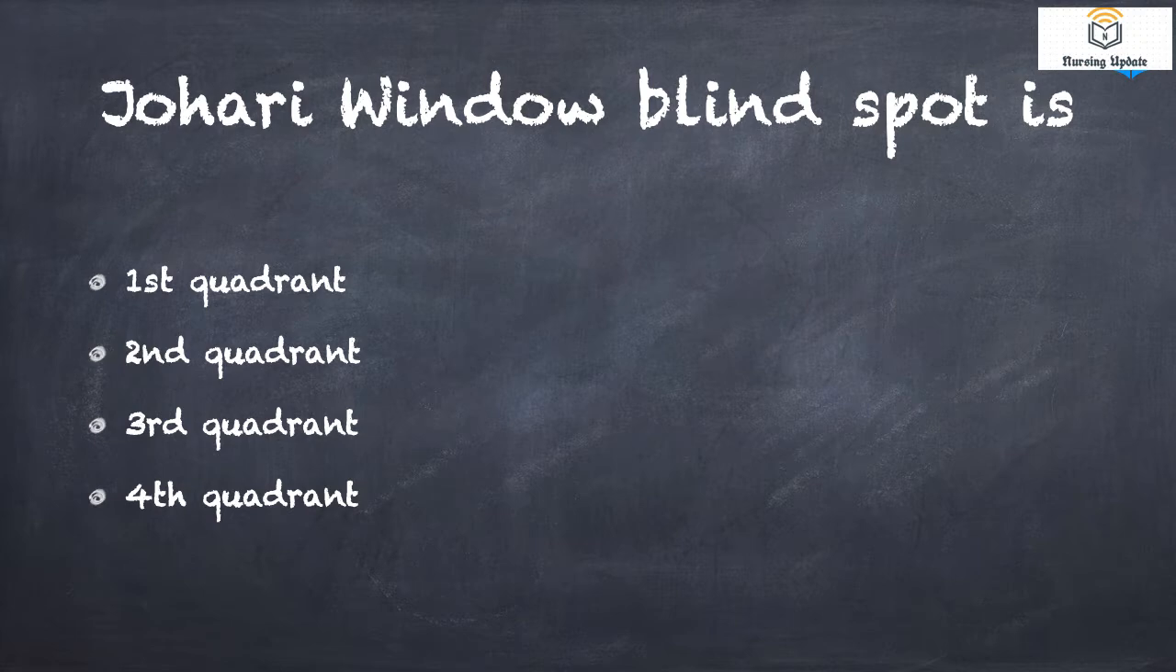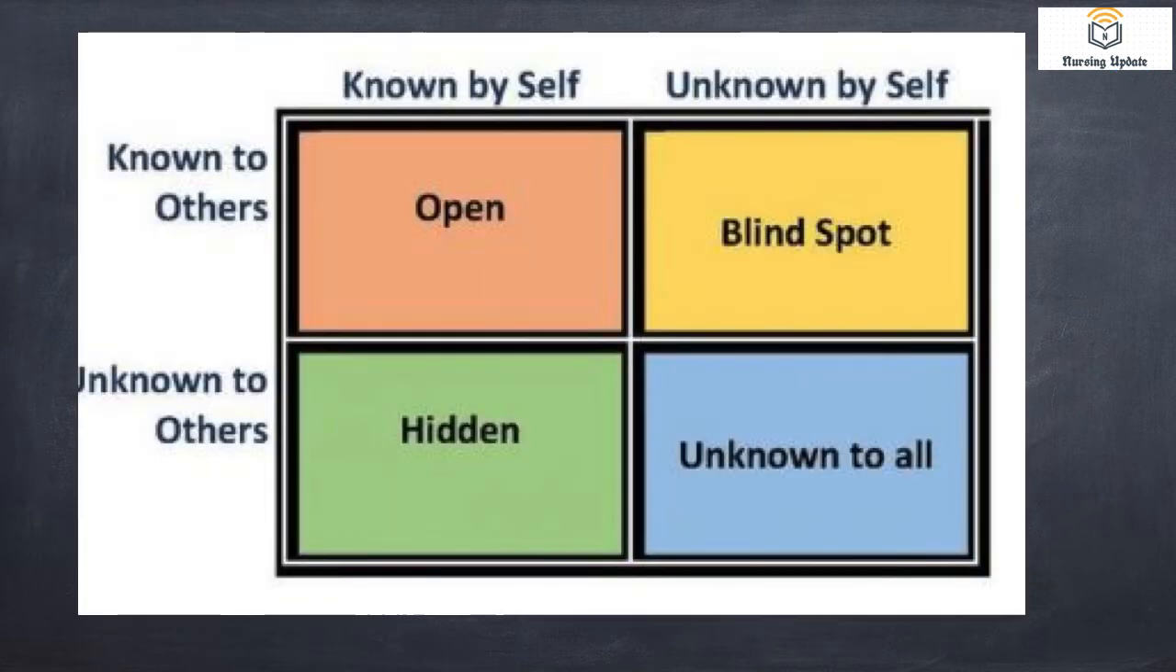Leave the word Johari. Take window. What is a window? A window is there in our house, right? Through it we can see outside, and from outside they can also see what is going on inside. So the person named Johari mentioned a particular thing about a person, and that is known as the Johari window. It has four quadrants: known to self, known to others, unknown to self, unknown to others.